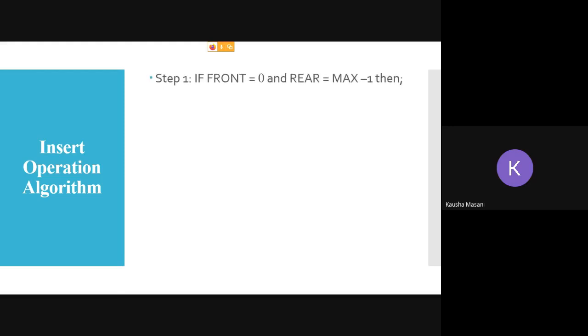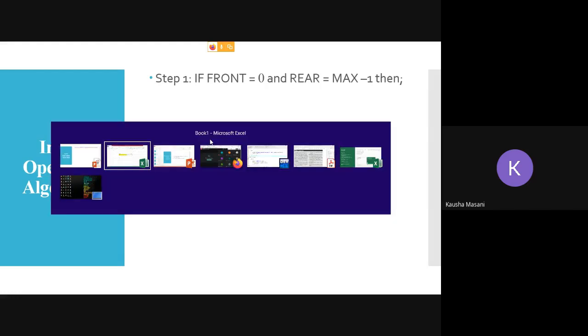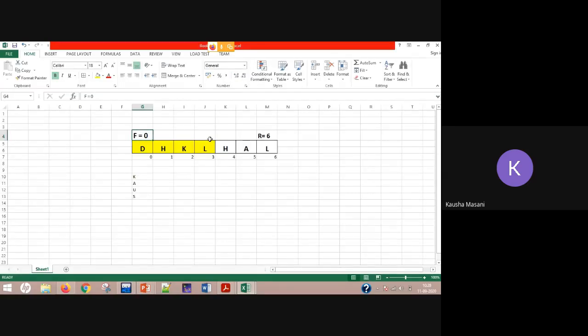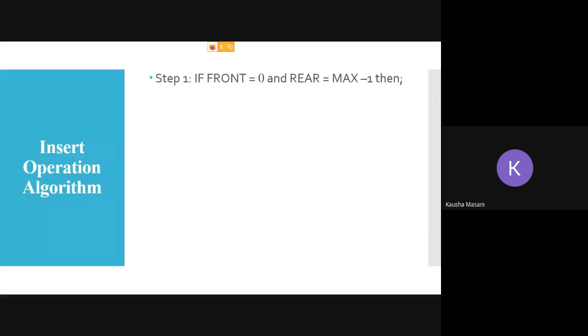First of all, if you have reached the end of your Q, that means if this is the condition, F is equal to 0, rear is max size minus 1, then step 1, you are going to write overflow. So you checked the condition whether you can do an NQ operation: front is equal to 0 and rear is equal to max size minus 1.